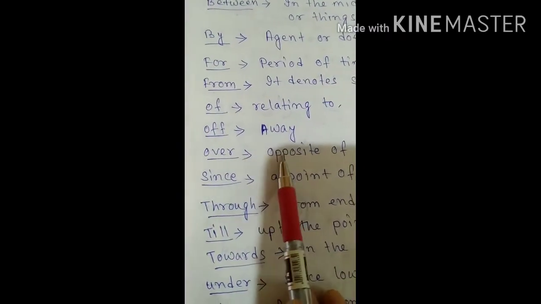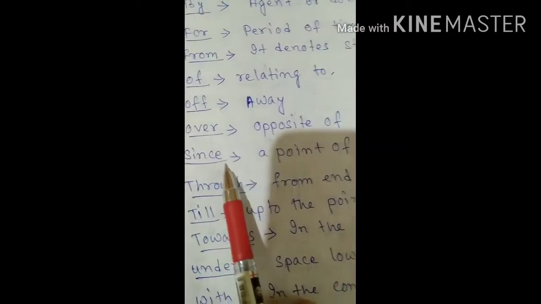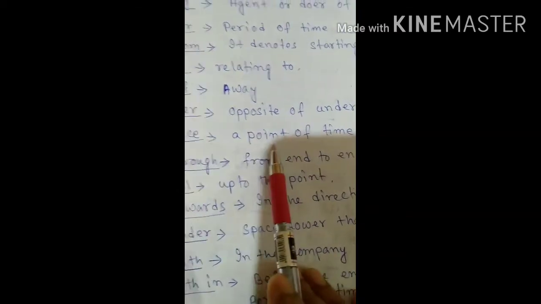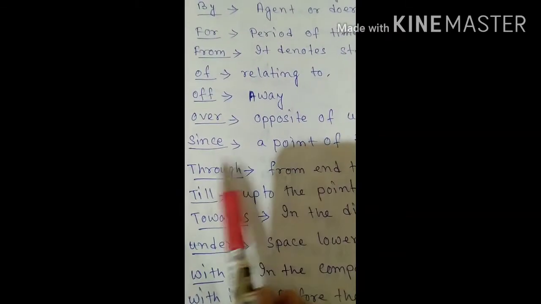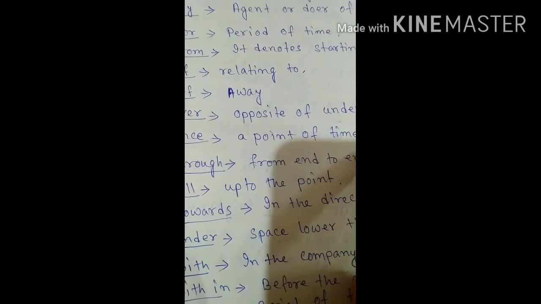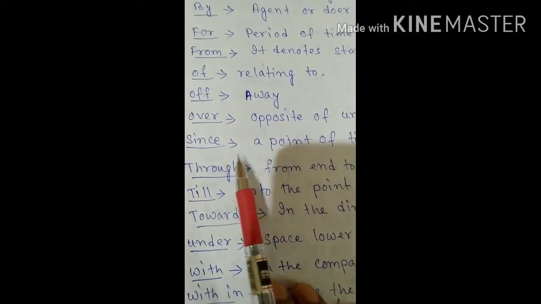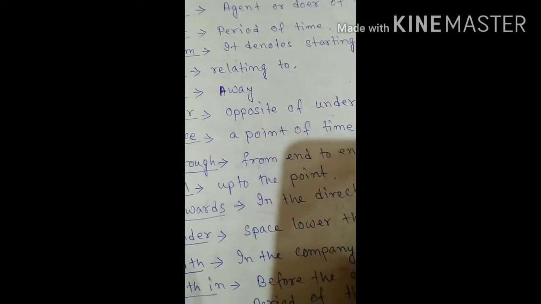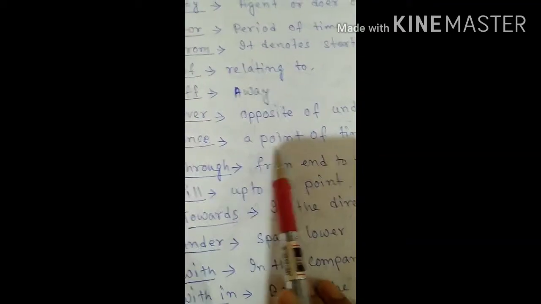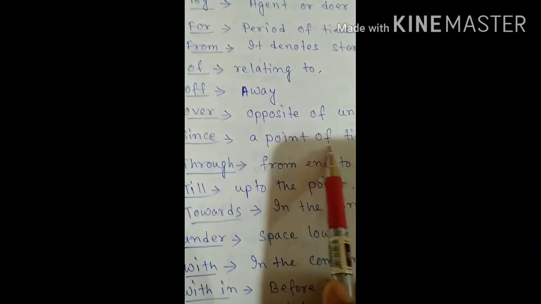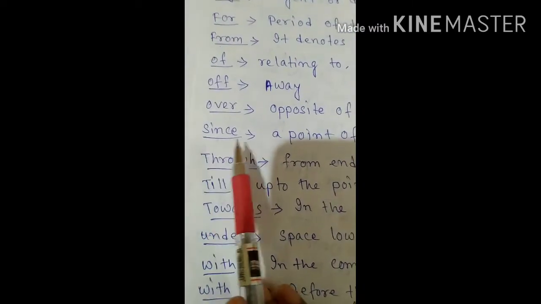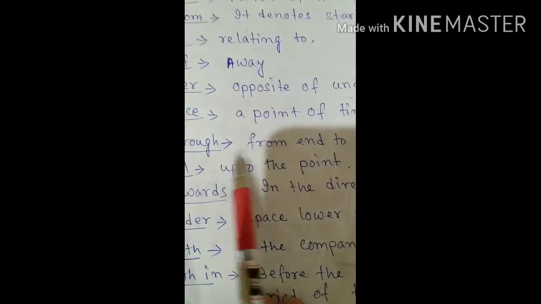Since, that is a point of time, a particular time has been mentioned. The example I am giving here: it has been raining since morning. So a point of time has been mentioned in the sentence. And what is the point of time here? Morning is the point of time. So before that we are placing which preposition? That is since.